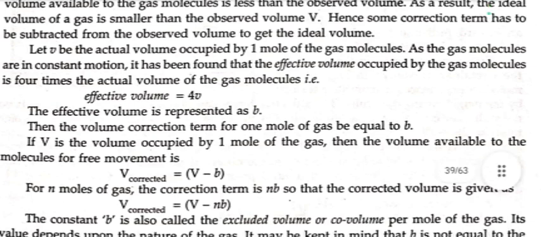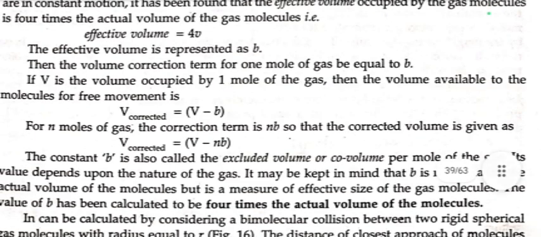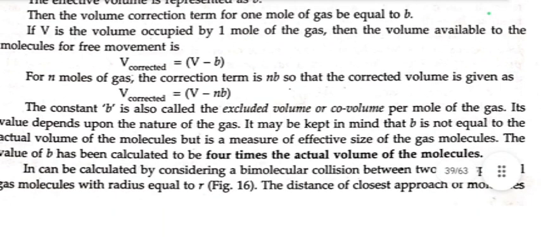For n moles of gas, the correction term is nb, so the corrected volume is given by V minus nb. The constant b is called excluded volume or co-volume per mole of the gas. Its value depends upon the nature of the gas. It may be kept in mind that b is not equal to the actual volume of the molecules, but is a measure of the effective size of the gas molecules. The value of b has been calculated to be 4 times the actual volume of the molecules.